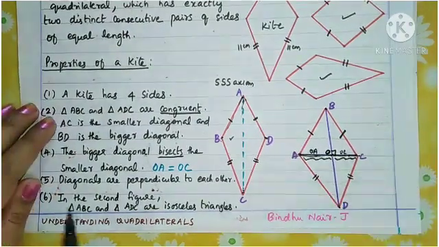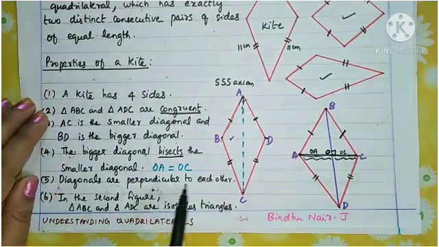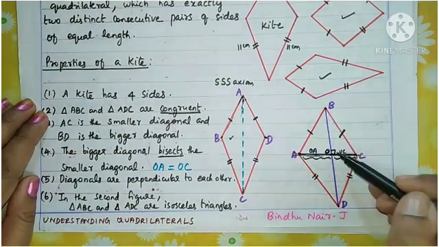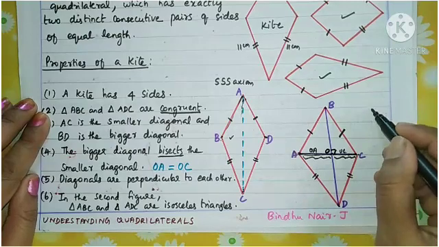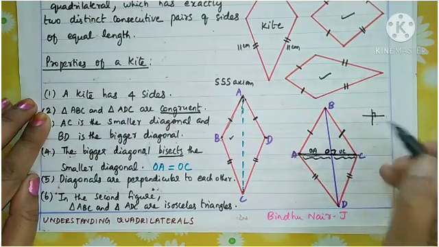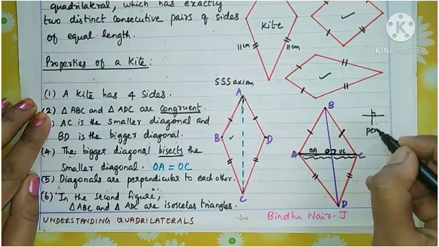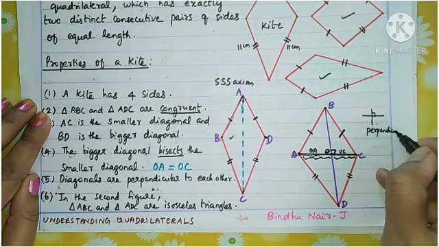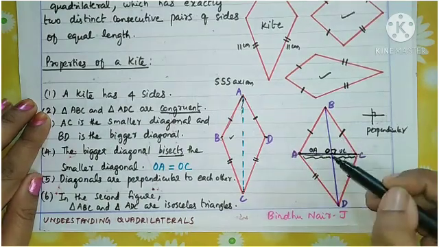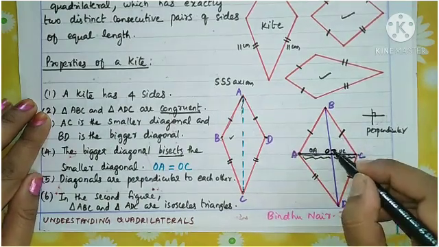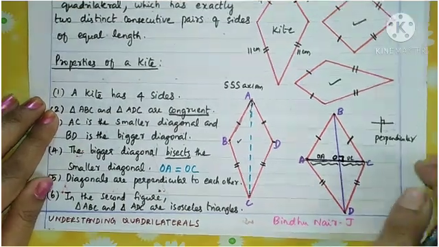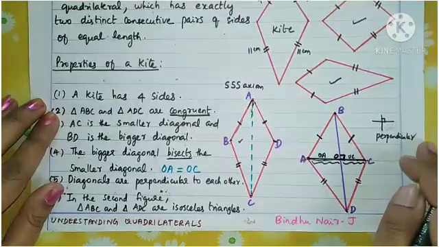The next property is that the diagonals are perpendicular to each other. What do you mean by perpendicular? They cut at right angles. When two lines intersect at 90 degrees, they are called perpendicular. So here these two diagonals are perpendicular to each other. That is, the angle between them is 90 degrees. So that is also a property of a kite.